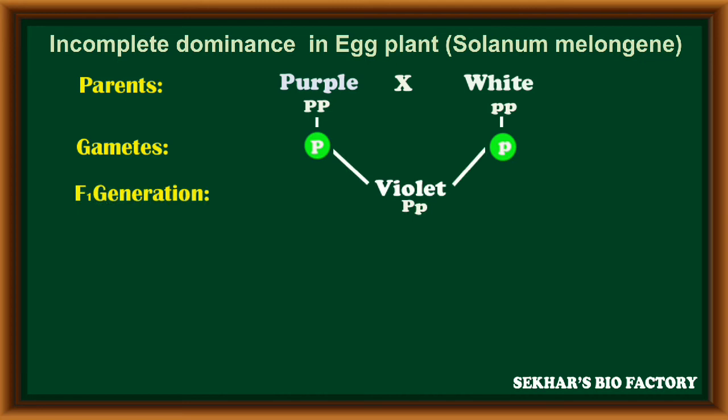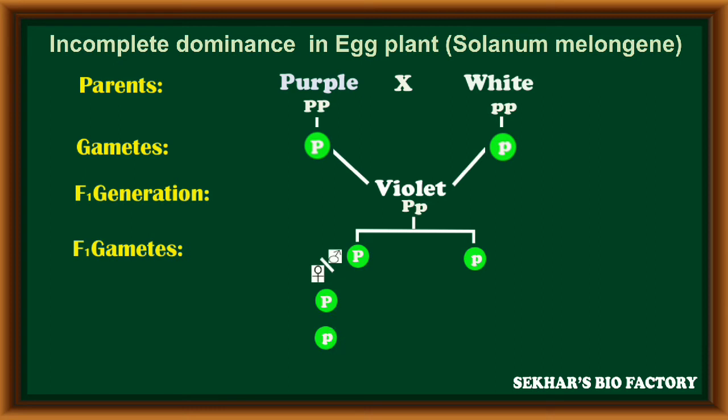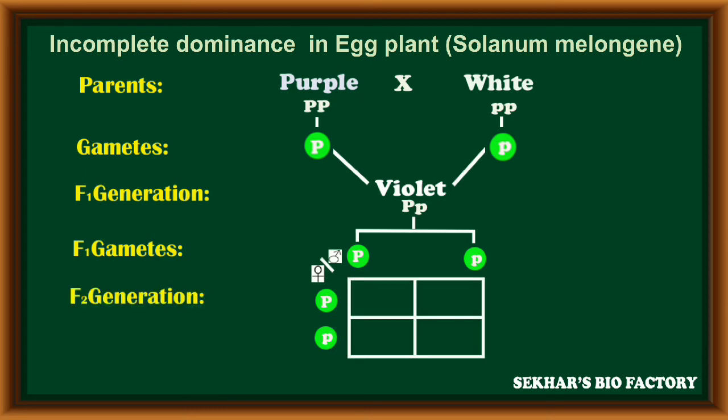In this, the F1 hybrid has a fruit with violet color, denoted with capital P small p alleles. Again, in a cross between two F1 hybrids, the F1 hybrid can produce two types of gametes. 50% of gametes are with the capital P allele and 50% of gametes are with the small p allele. Now these gametes are fused randomly to form the F2 generation.